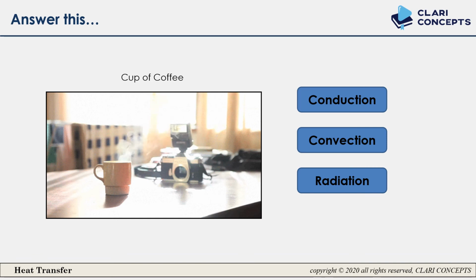A cup of coffee is being cooled and you see that beautiful smoke. Is that conduction, convection or radiation? Yes, that is convection. And is that free convection or forced convection? That is our area of concern. Yes, that is natural convection. You are not doing anything. That is natural, right? So that is convection.